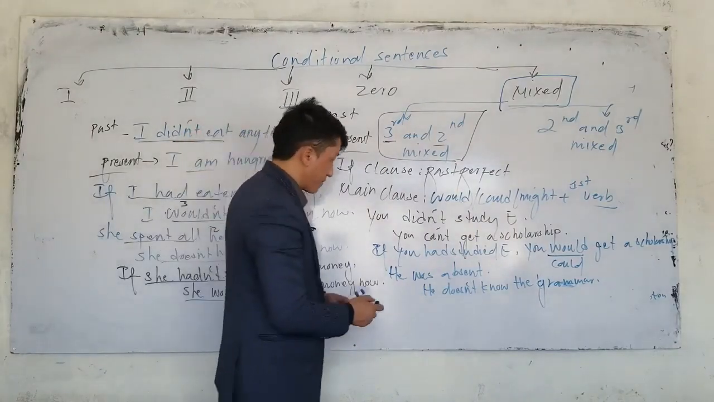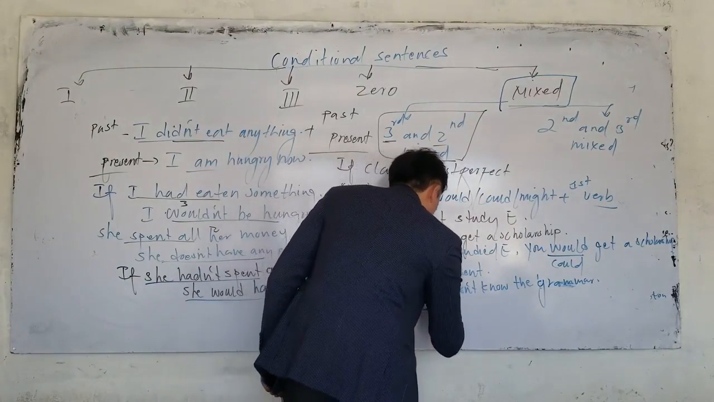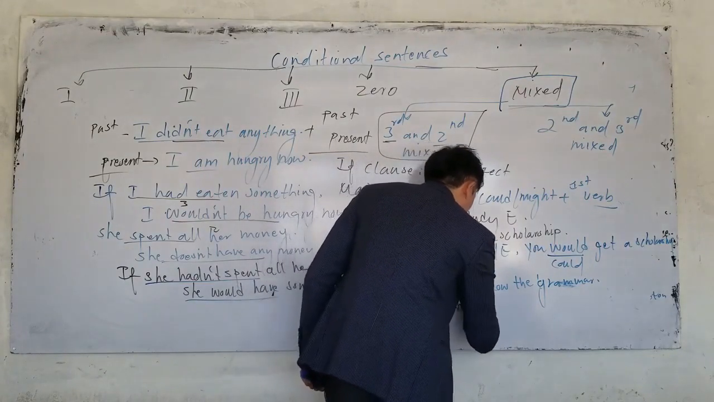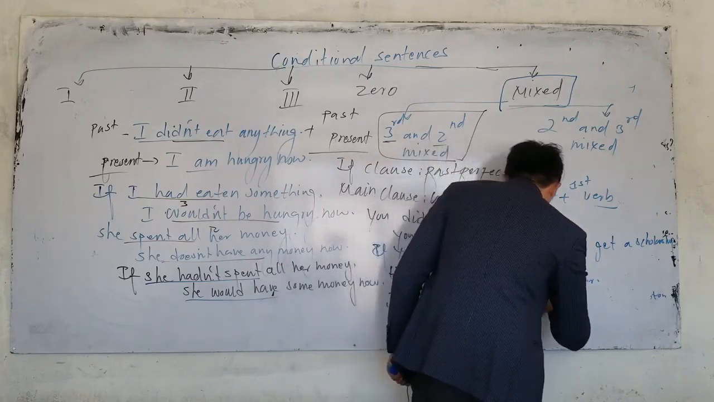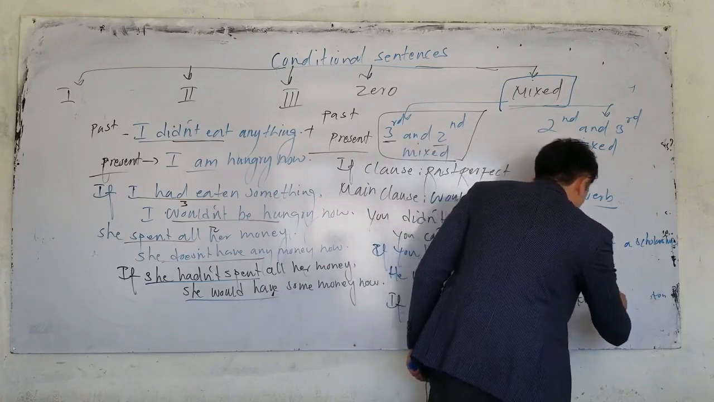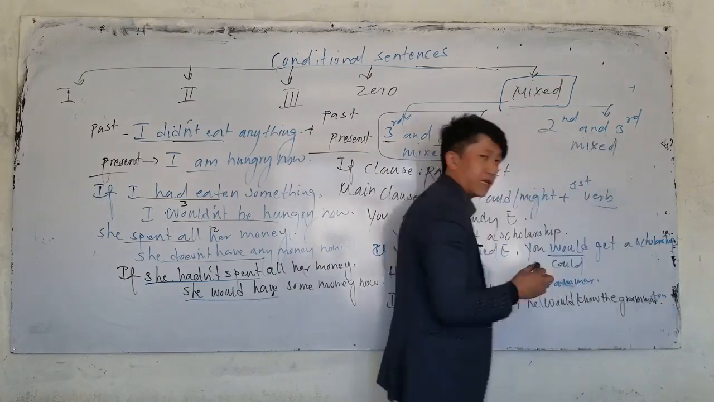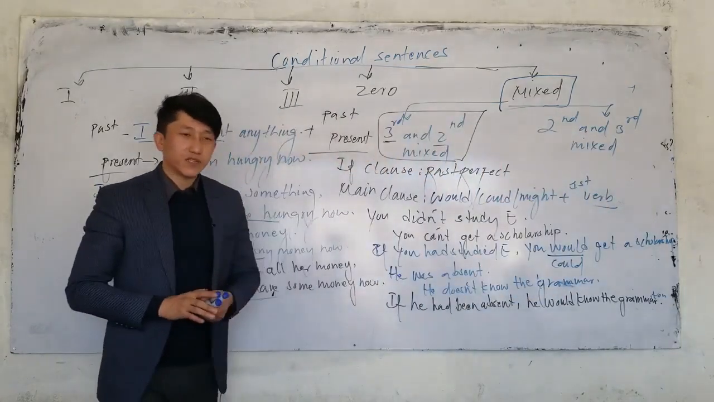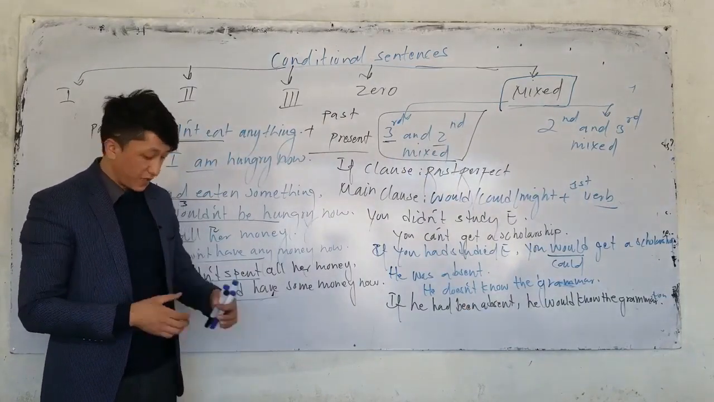How can I mix it? He was absent. If, how should I say? If he hadn't been what? Absent. If he hadn't been absent, what do we say? He would know the grammar. He would know the grammar. So what do we call this? Conditional type mixed. Which type mixed? Type third and second.